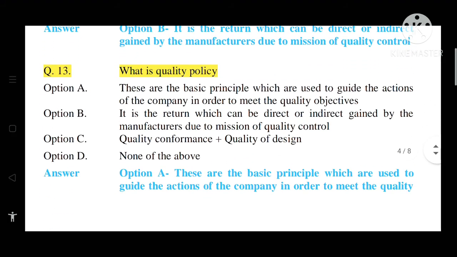Question number 13. What is quality policy? Option A, these are the basic principles which are used to guide the actions of the company in order to meet the quality objectives.